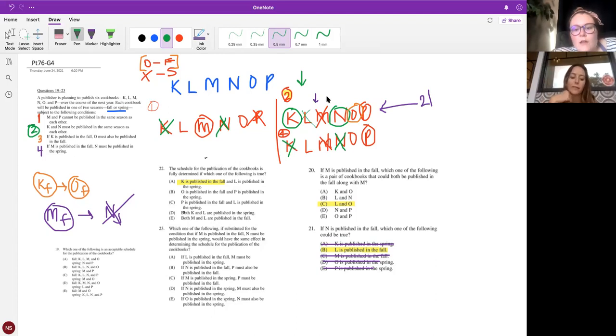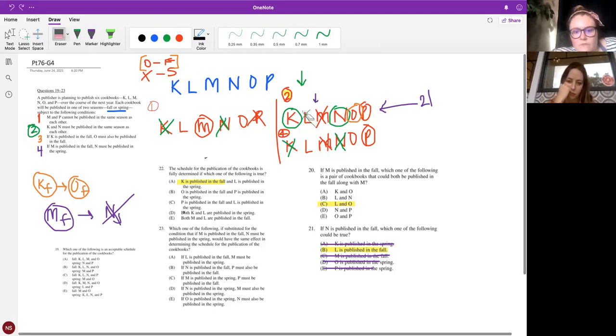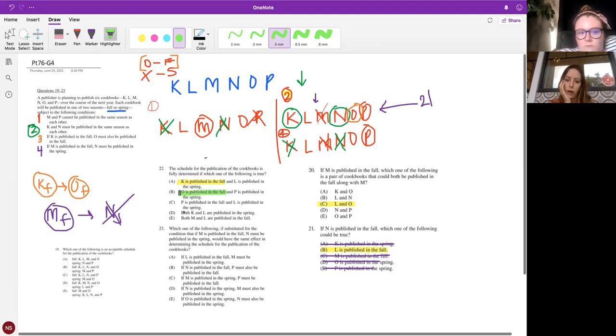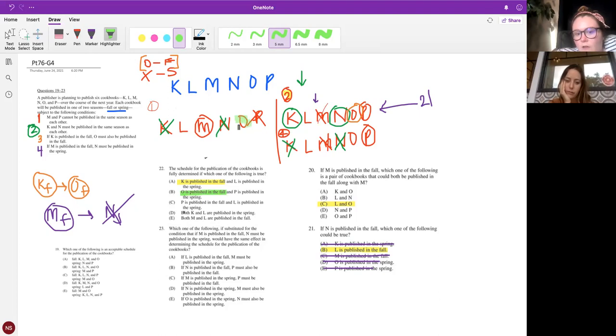But let's see what a wrong answer looks like so you can compare. We got lucky on that. I always love when it's the first answer. I'm like, oh yeah, that works. All right, let's check. Okay, so O is published in the fall. So in what scenarios could we have O in the fall? I guess, well, all of them. All of them, yeah. So let's put O in the fall in all of them. I'm just going to highlight it for this purpose. We have O in the fall.